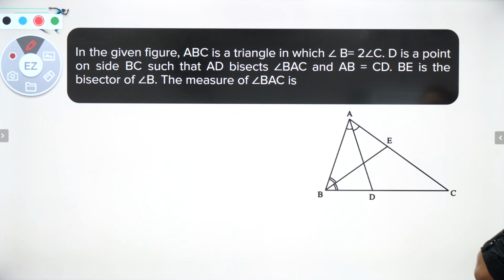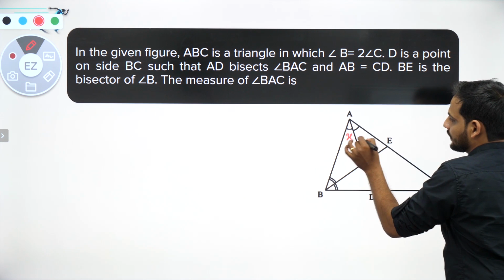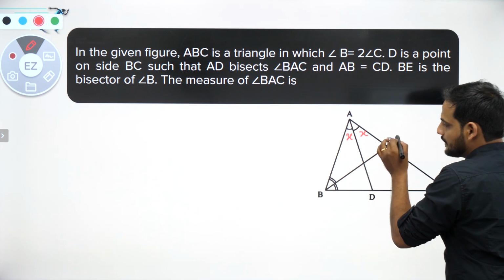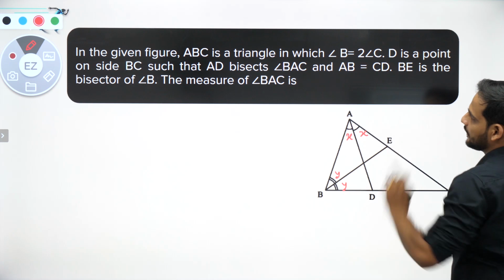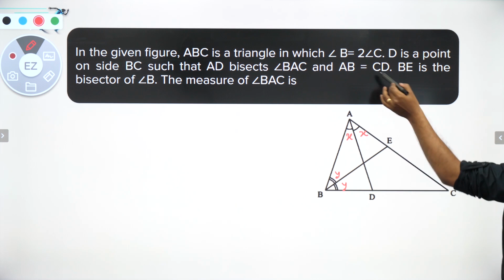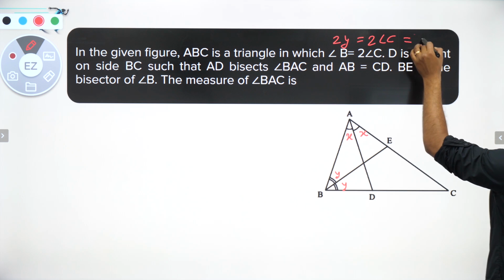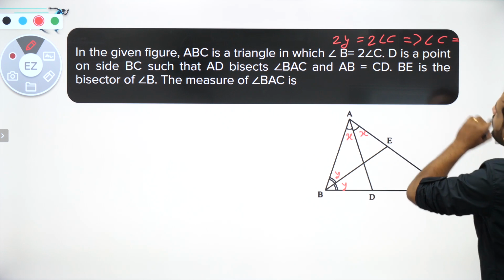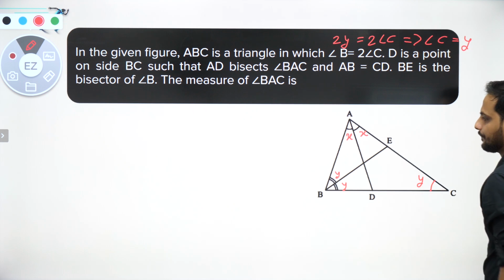AB is equal to CD. BE is the bisector of angle B. We need the measure of angle BAC. Now, first thing I have got is that AD is the bisector. So let us say this is X, this is also X, and BE is the bisector, so this is Y, this is also Y. Now they have first told angle B is twice of angle C. So if angle B is 2Y, then angle C is equal to Y. So here this angle is Y, correct?